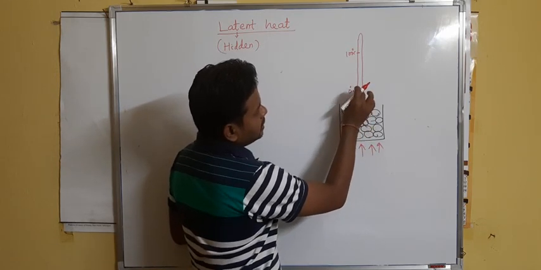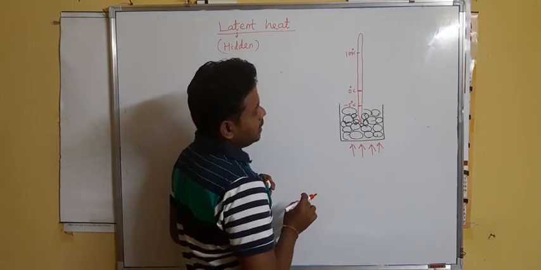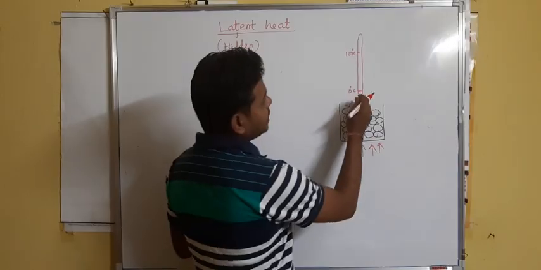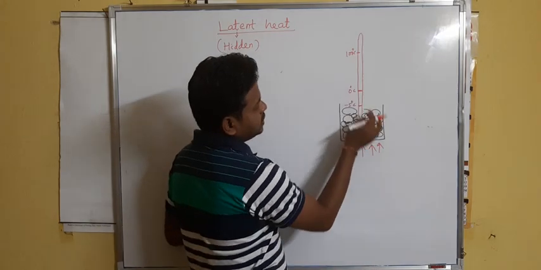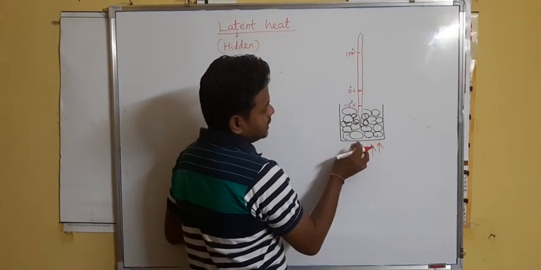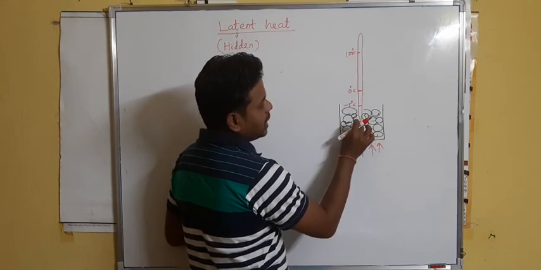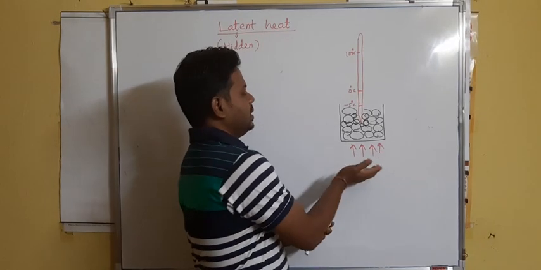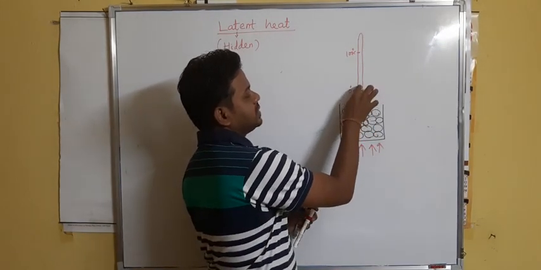It will remain at 0 degree centigrade for some time. And why does it happen? Why is the temperature not increasing in the thermometer? Because at 0 degree centigrade, the heat supplied to the beaker is actually converting ice into water. So here the heat is not increasing the temperature.